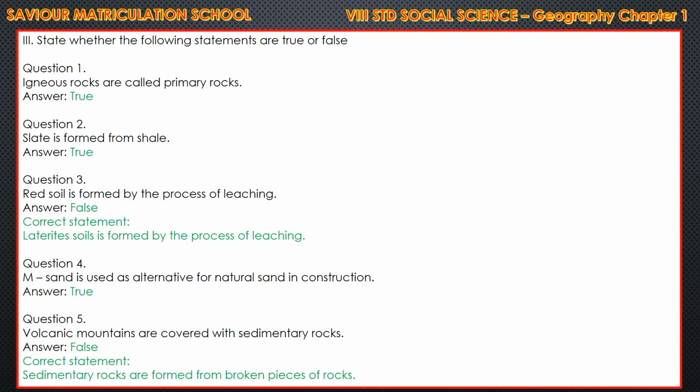Question number 5, volcanic mountains are covered with sedimentary rocks. The answer is false. The correct statement is the sedimentary rocks are formed from broken pieces of rocks.